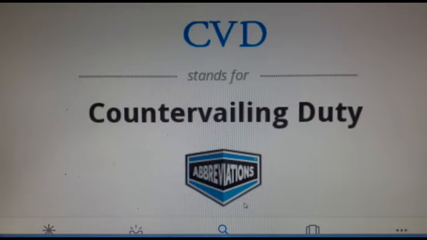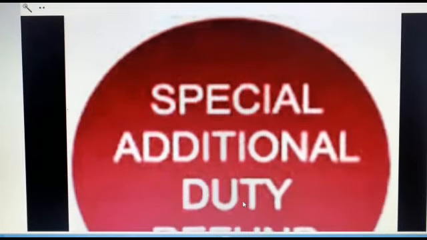CVD is an import tax by the importing country on imported products. Next is special additional duty, short form is SAD. SAD is paid on the imported goods.